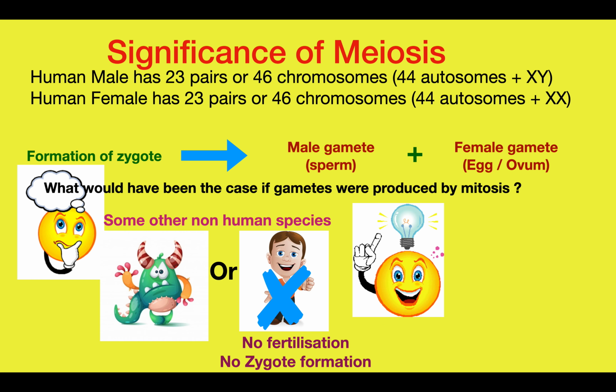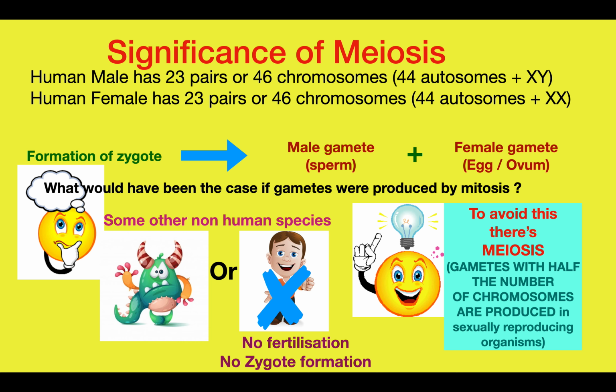Now, to avoid this, we have meiosis, which carries only half the number of chromosomes, that is the male gamete sperm will have 23 chromosomes and the female gamete egg will have 23 chromosomes. Both fuse together to form the zygote.